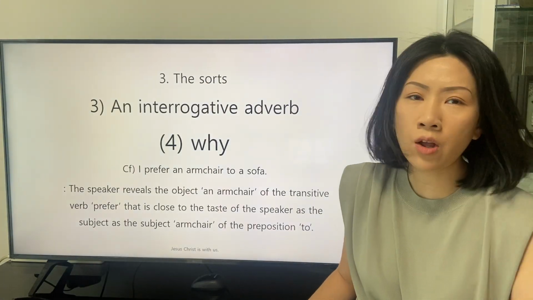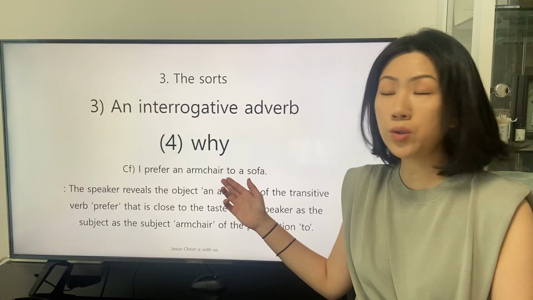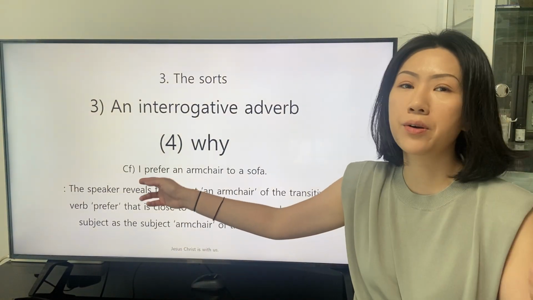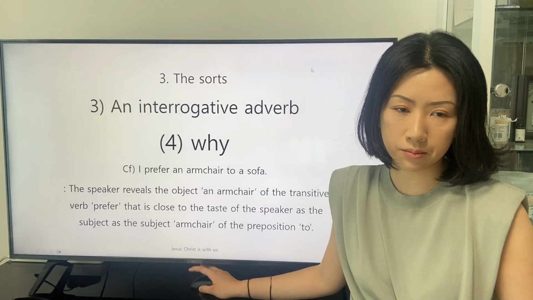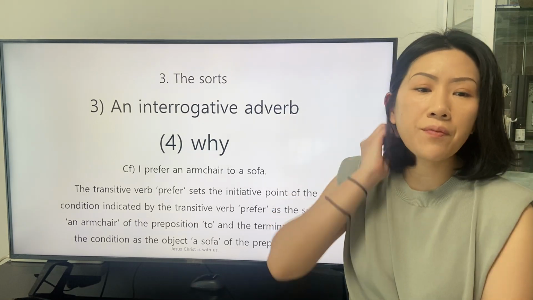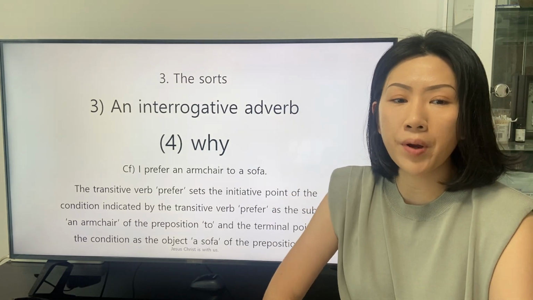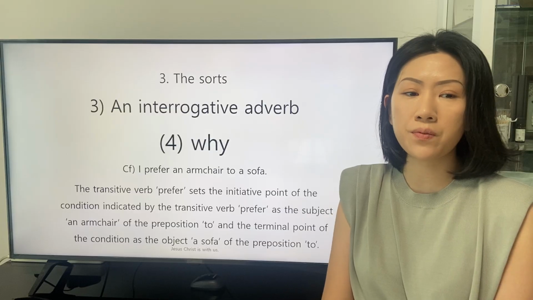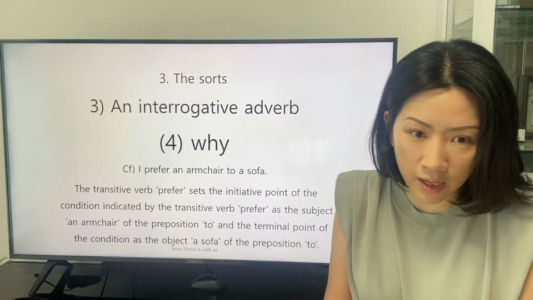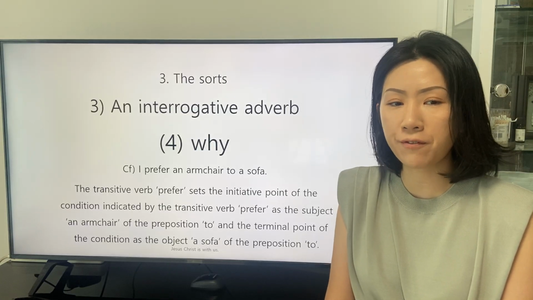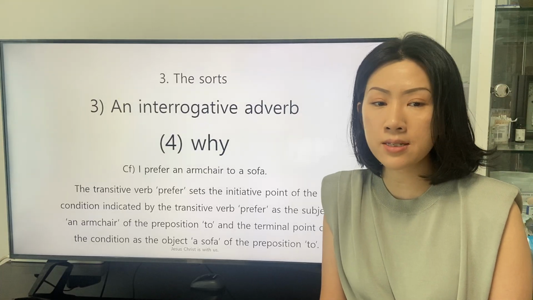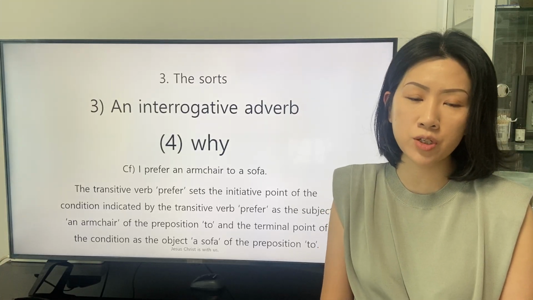So you can understand the application of the preposition to that is commonly used with the transitive verb prefer. The transitive verb prefer sets the initiative point of the condition indicated by the transitive verb prefer as the subject, an armchair, of the preposition to, and the terminal point of the condition as the object, a sofa, of the preposition to.